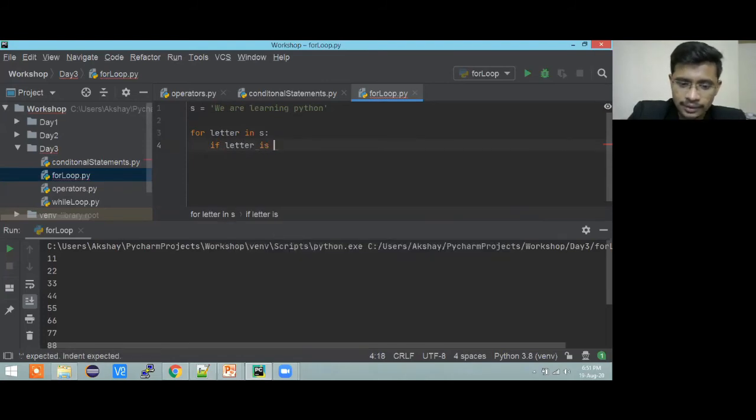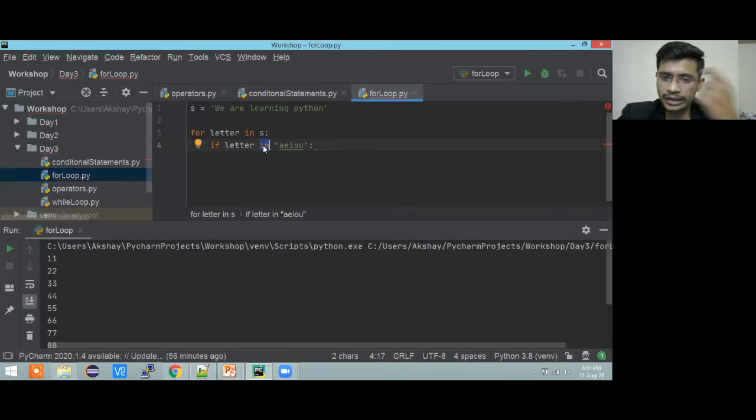letter in, and here I'm going to give a next string which is AEIOU. So what I'm doing again here, I'm using this operator. What is the name of this operator? In operator comes under which category? I have shown you the category of operator. That's why I took this membership operator.